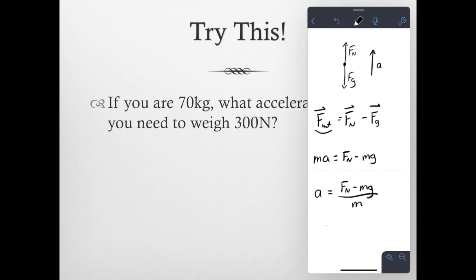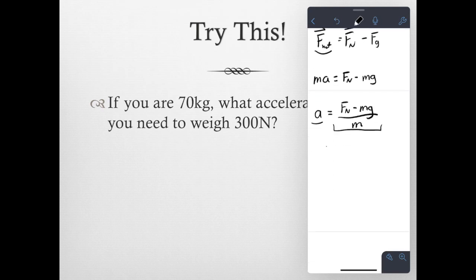We now have an equation with our unknown on the left and our right being populated only with values that we know. From the question, we can say our normal force is 300 newtons because that is our apparent weight. Our mass is 70 kilograms and gravity is 9.8, divided by, again, our mass of 70 kilograms.